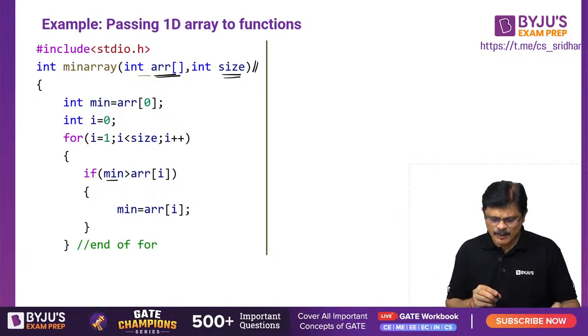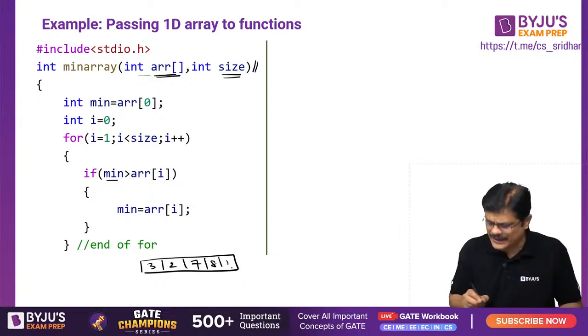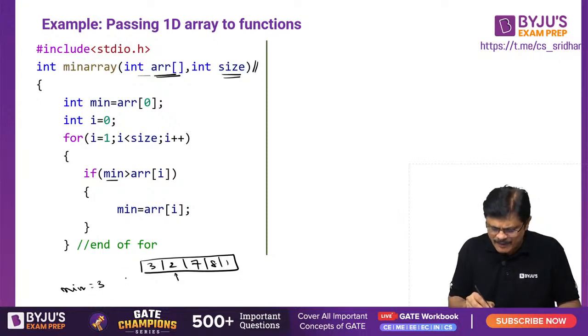So this is the simple program. What is happening here? We have an array, say 3, 2, 7, 8, 1. Initially, what is the minimum? The minimum is A0, that is 3. Then you compare the minimum with A1. Is the minimum greater than 2? Yes. Therefore the minimum is updated with A1.